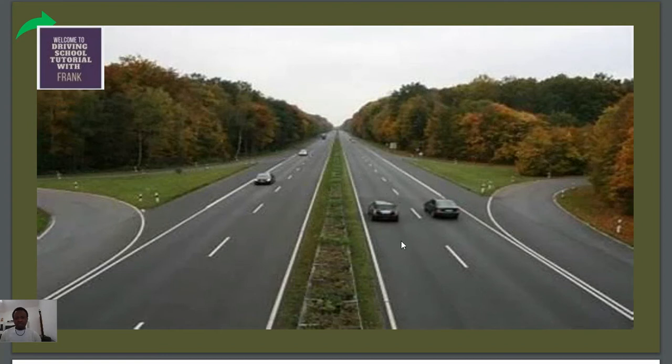And now, what this question is saying is that if you want to overtake here, you can overtake indifferently both left and right, which is false, because here, if you want to overtake, just like this vehicle is doing, you will only be able to overtake from your left hand side. So you cannot overtake from both, whether here or the other one. So the answer is falso, because the only place where you can overtake is from your left hand side.